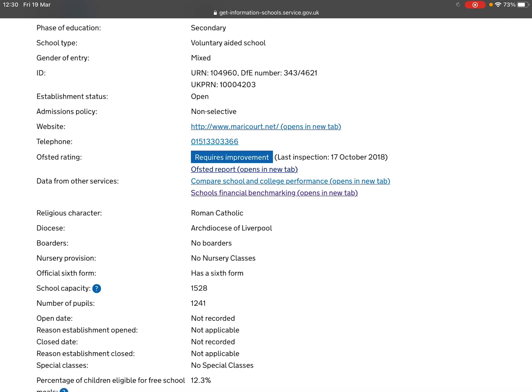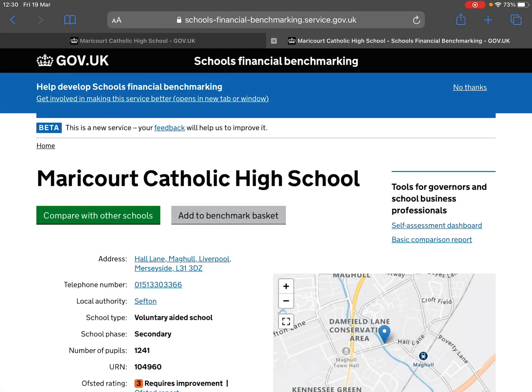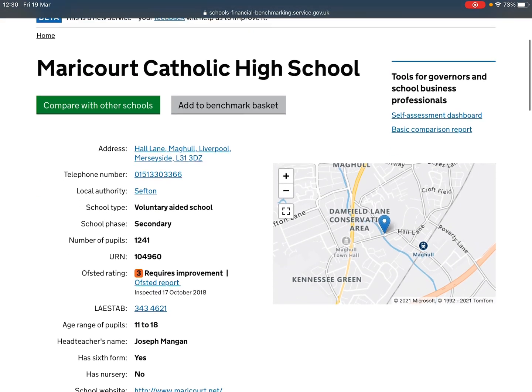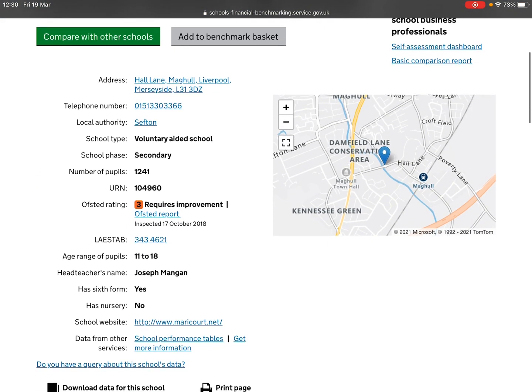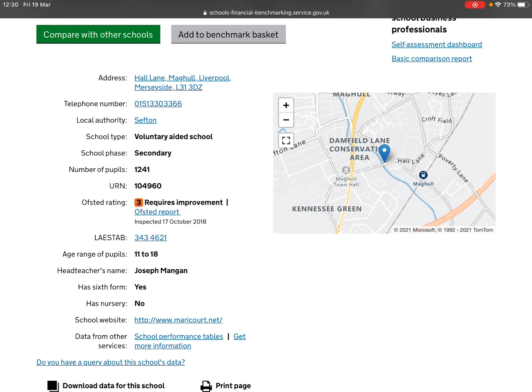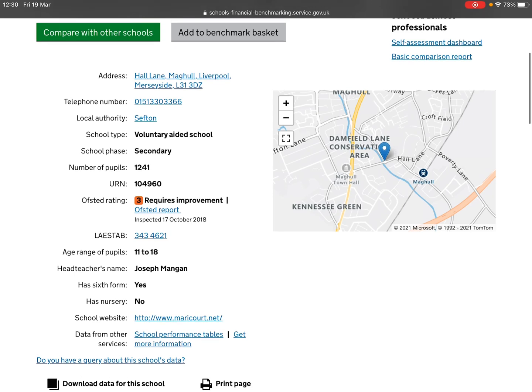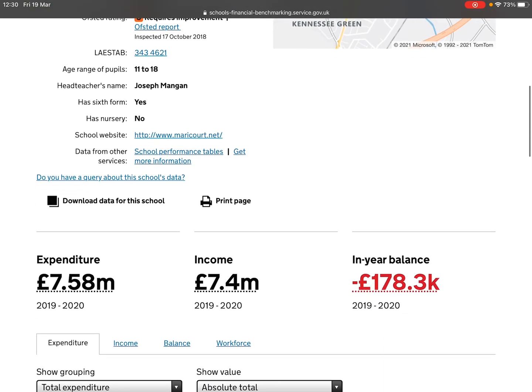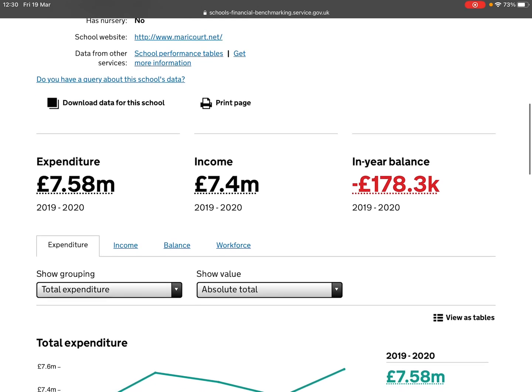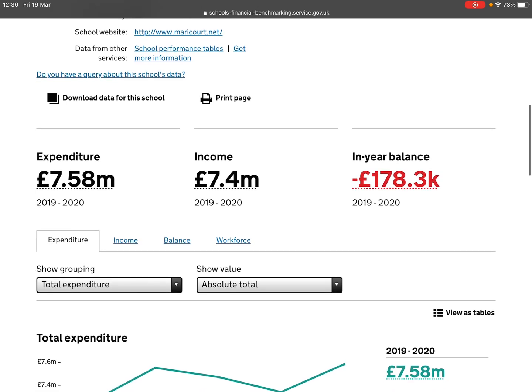The next place we're going to look at is the School Financial Benchmarking site. That opens in a new page, and again you'll see some of that information is replicated here, name of the head teacher, OFSTED report. But if we scroll down further, you'll see some information that starts to become potentially very helpful, whether it's a staffing review or staffing restructure, or you've got a meeting with the employer and you want to be informed of the current financial situation.